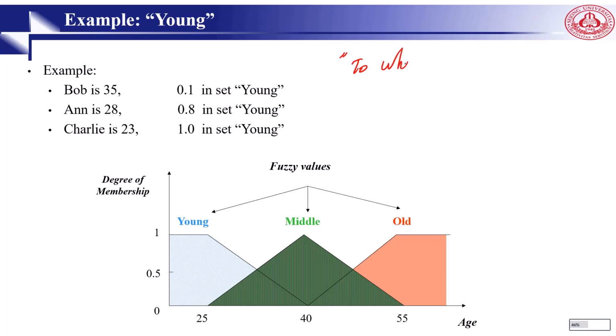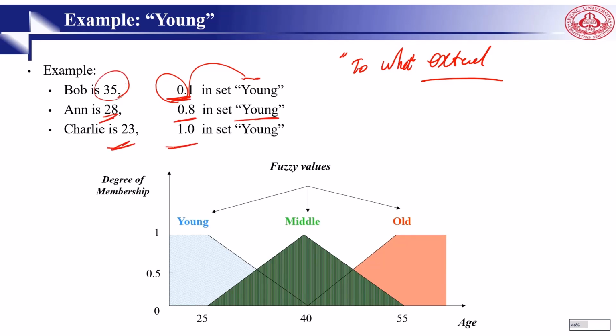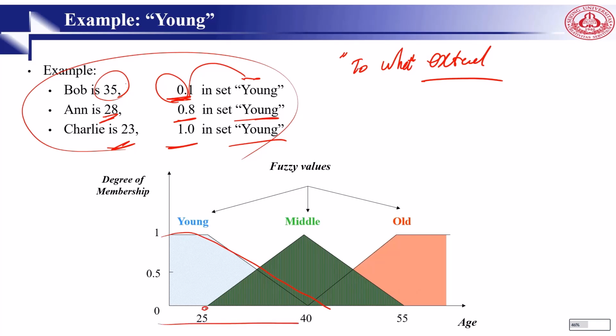To what extent is this one young? 35, 10%, 28, 80%, 23, 10%, right? Here we have one membership function. Fuzzy values have an associated degree of membership, as you can see again. Young from 20 to 40, then middle, then old.